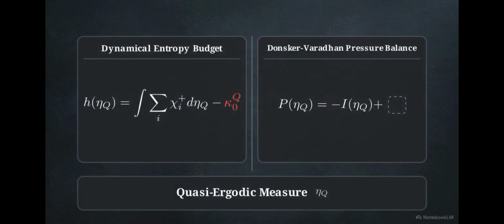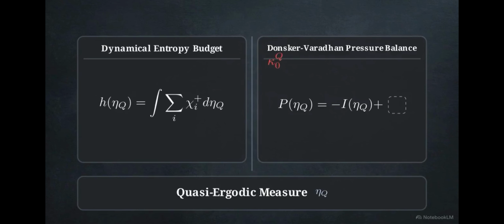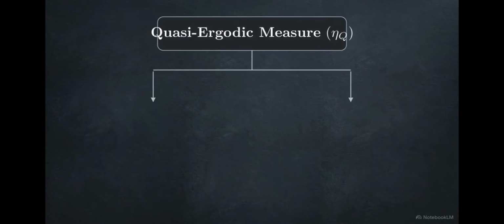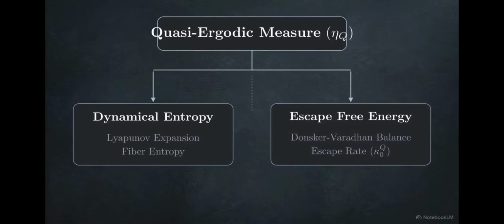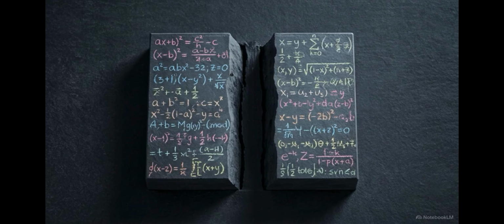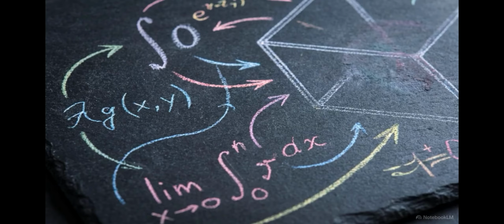Module 4 addresses the correct placement of the escape rate. The escape rate belongs within the Donsker-Varadhan pressure balance, rather than the entropy budget. The escape rate is identified as a free energy value, determined by the mechanism of soft killing or Dirichlet absorption. While the entropy and free energy balances both utilize the quasi-ergodic measure, they remain mathematically separate. Terms do not transfer between these two balances. This decoupling allows the dynamical entropy equations to be analyzed independently of the system's survival boundary.